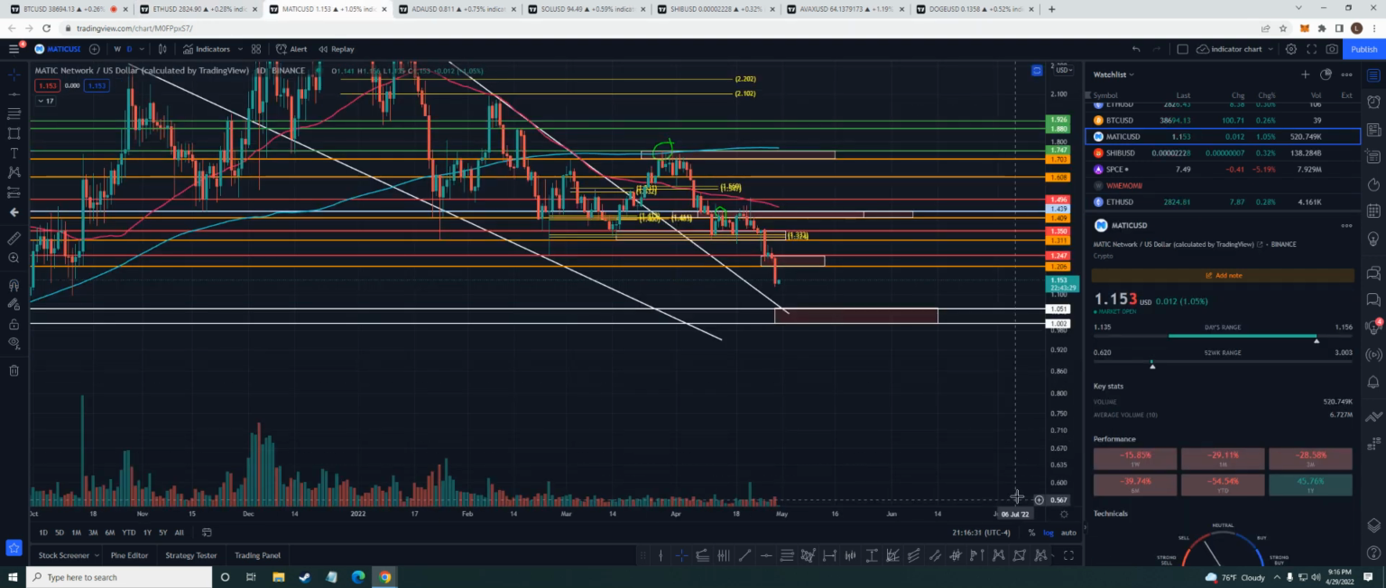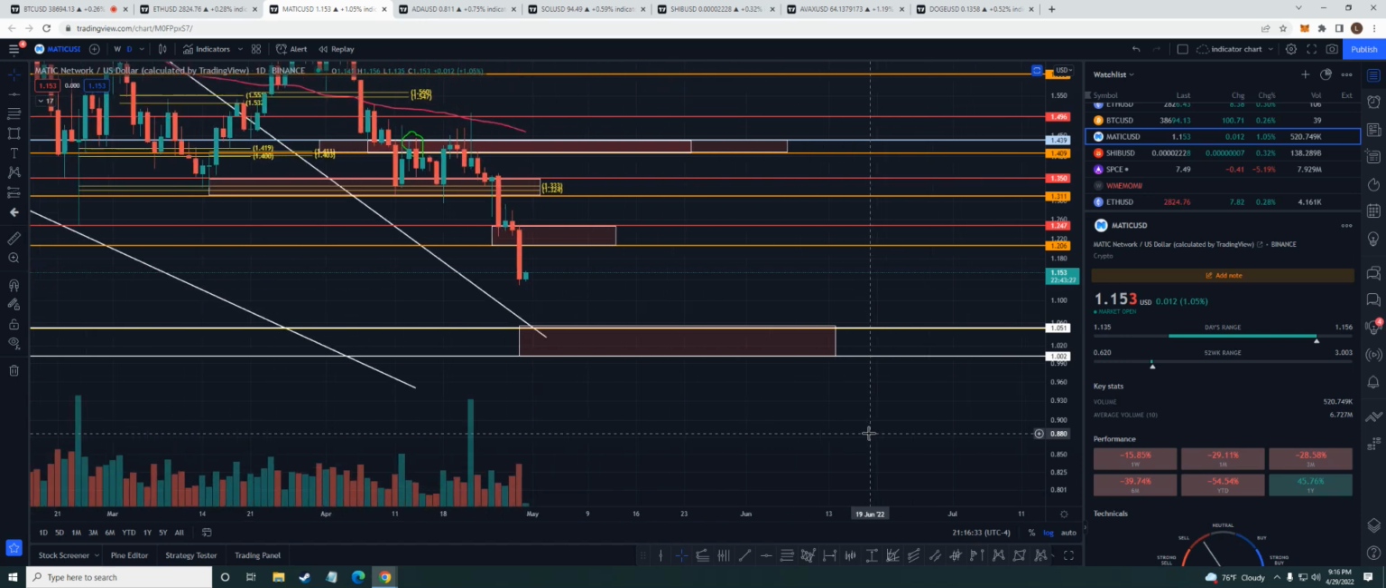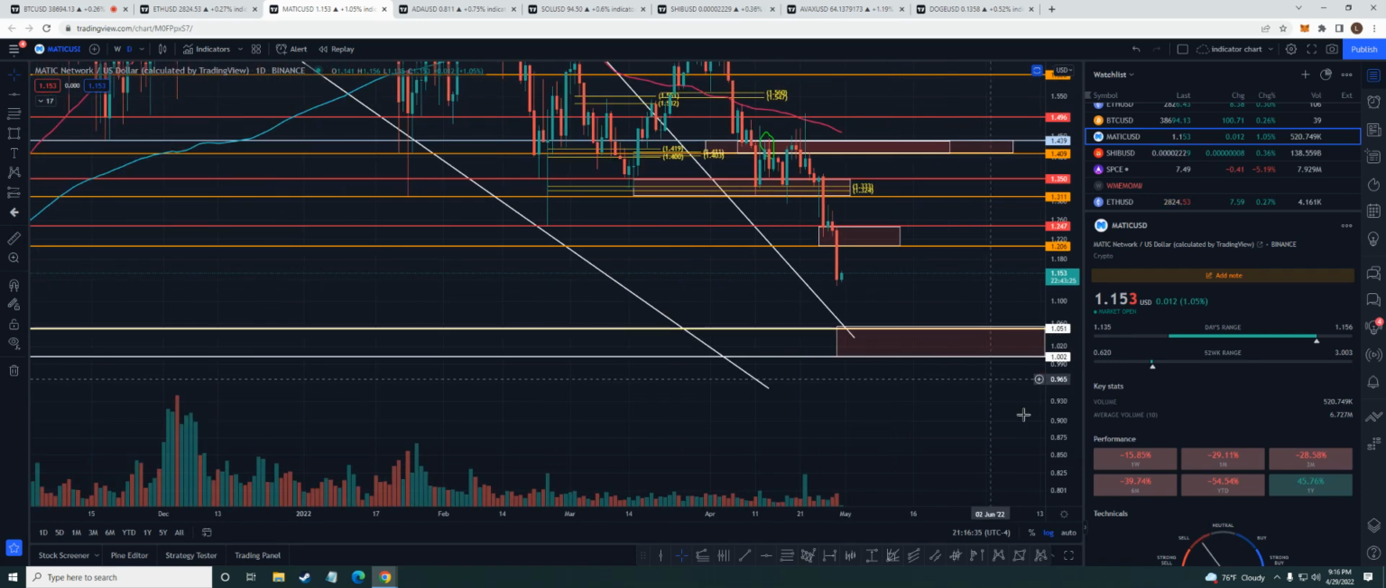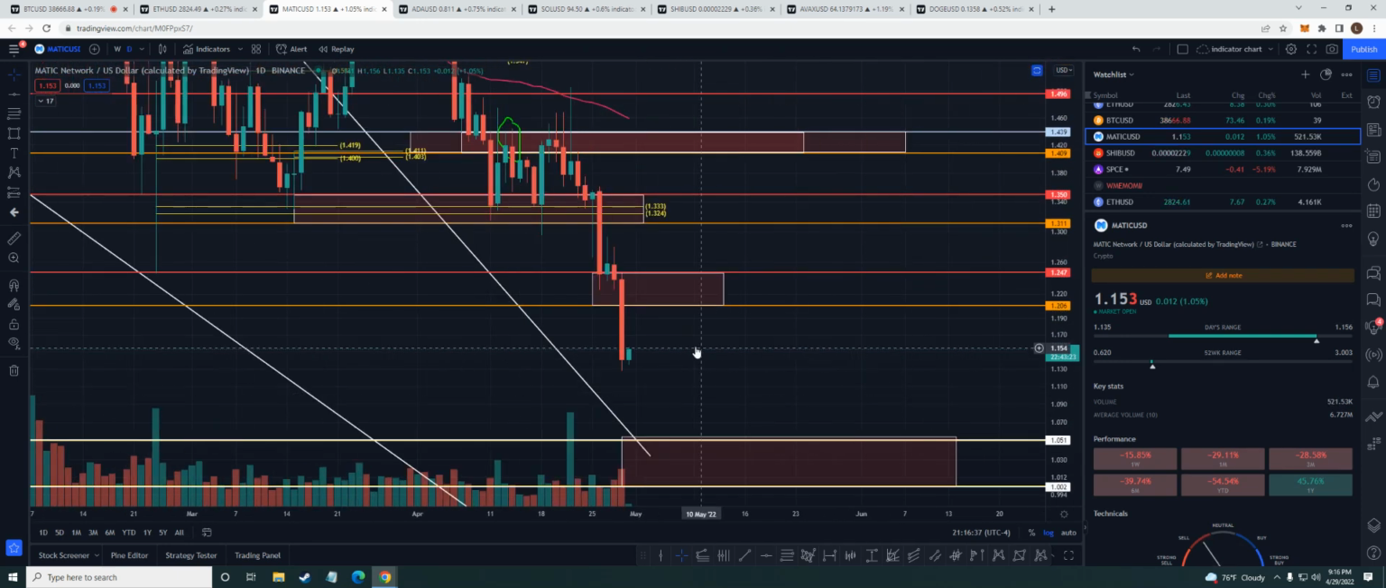All right, Matic, guys, I just drew this up for you guys today because we ended up breaking down out of my box here, out of the bounce area, broke down. So we talked about this. You break under this 120, we're probably going to see lower.